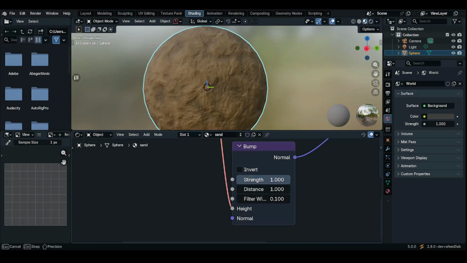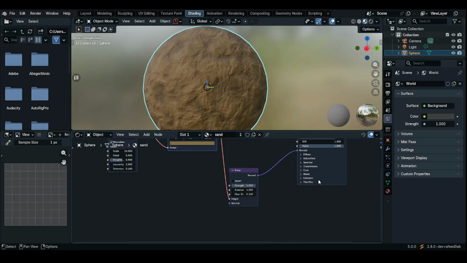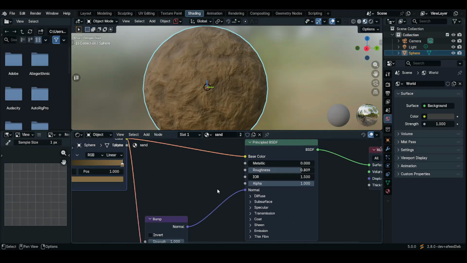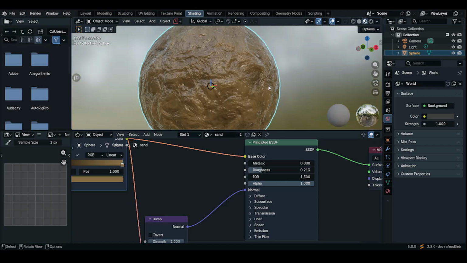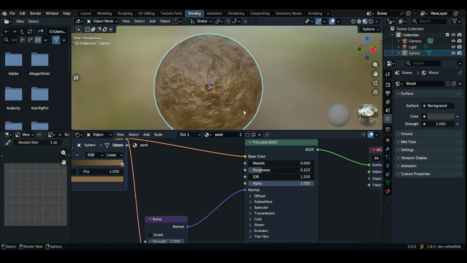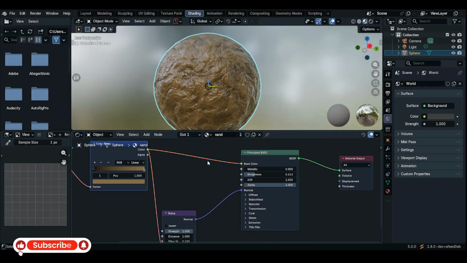Then increase the bump strength to 1. So okay. And then the roughness of the principled BSDF, so maybe 0.3. Yep. We have our mud created.